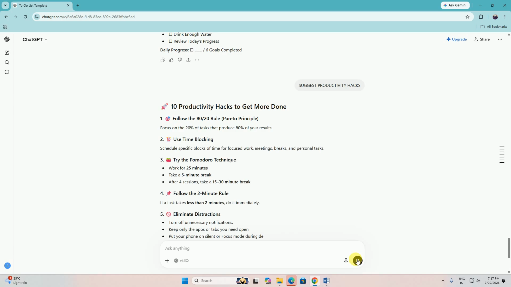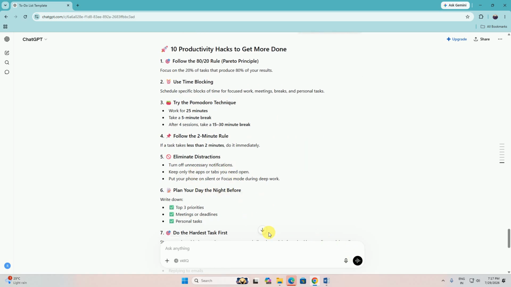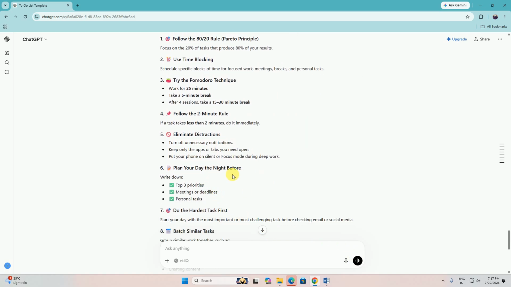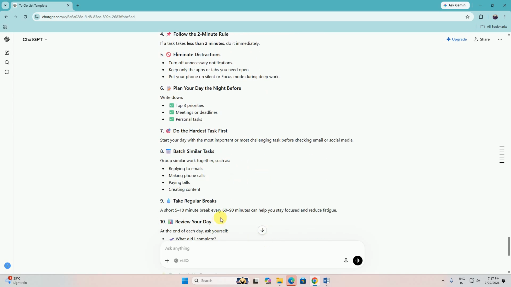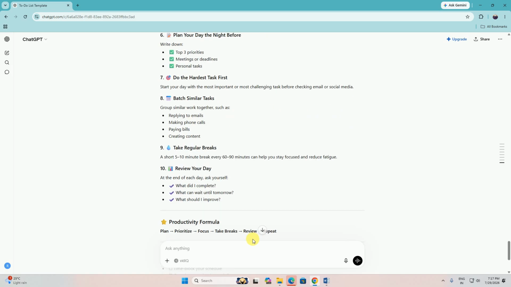The 10 productivity hacks to get more done. Use time blocks, follow the 80-20 rule, the Pareto principle. Use time blocking and try the Pomodoro technique: work 25 minutes, take a 5 minute break, and after 4 sessions, take a 15 to 30 minute break. Follow the 2 minute rule: if a task takes less than 2 minutes, do it immediately. Do email and planning the night before, do the hardest tasks first, and batch similar tasks. Take regular breaks and review your day.